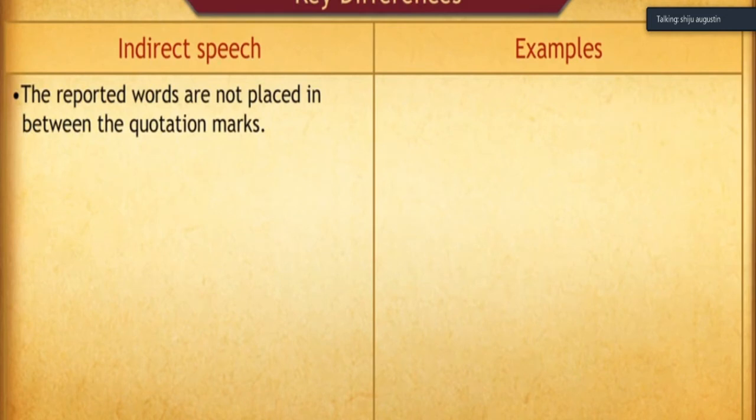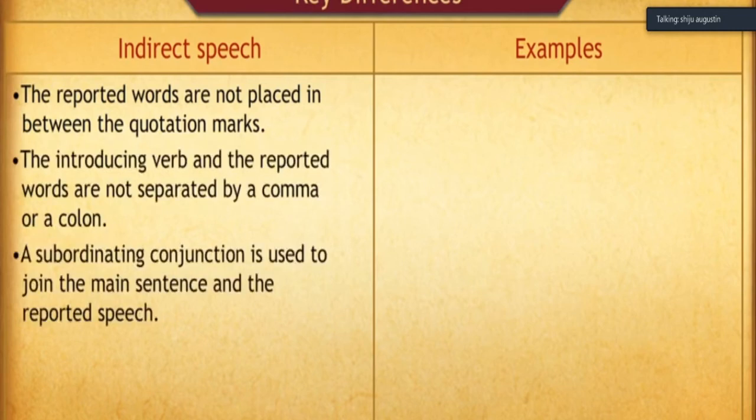The introducing verb and the reported words are not separated by a comma or a colon. A subordinating conjunction is used to join the main sentence and the reported speech. The first person pronoun of the quoted speech is changed as per the rules of agreement between the pronoun and the antecedent.